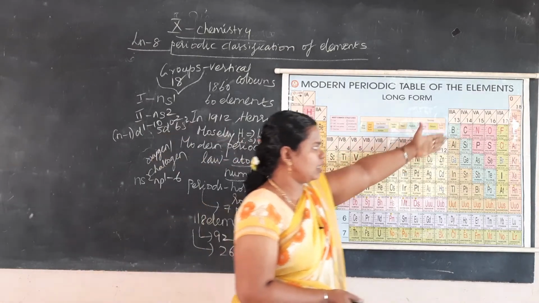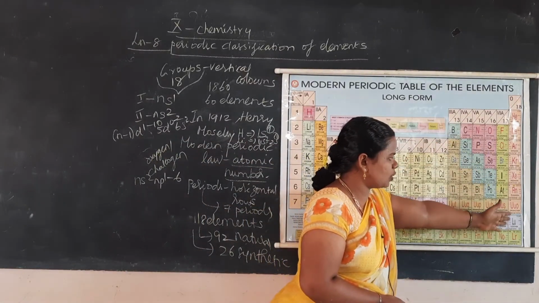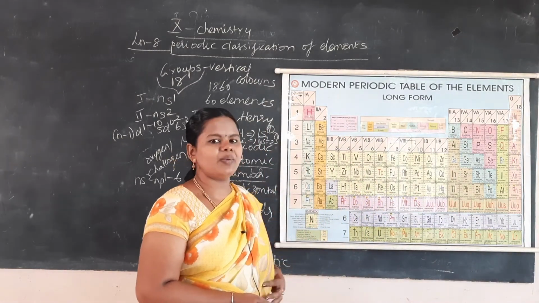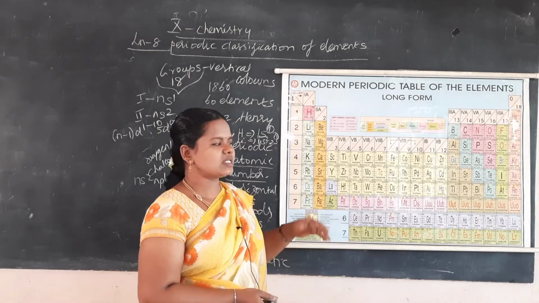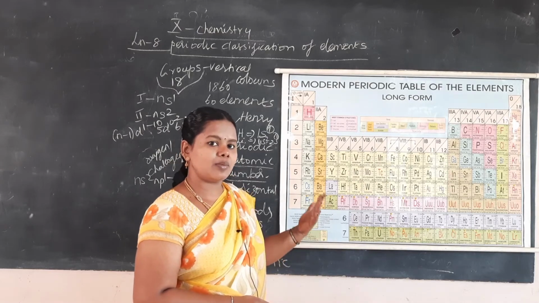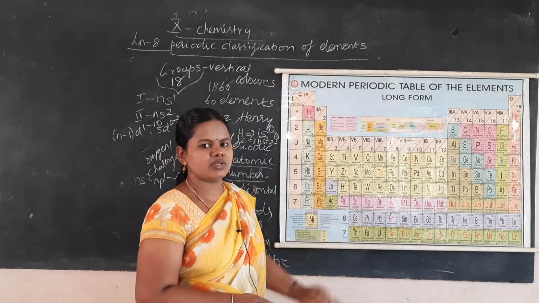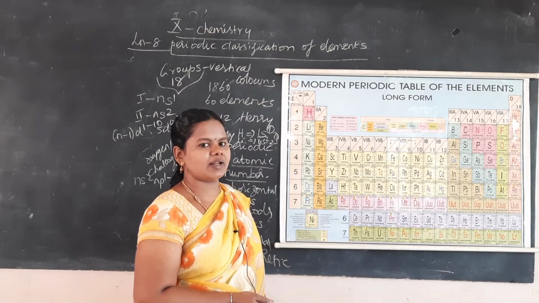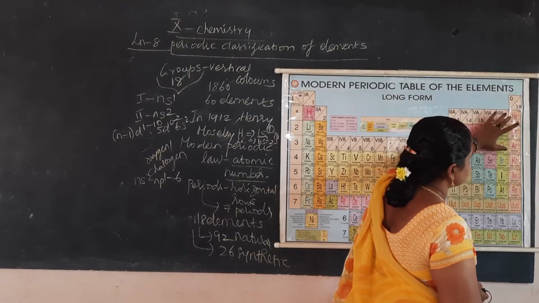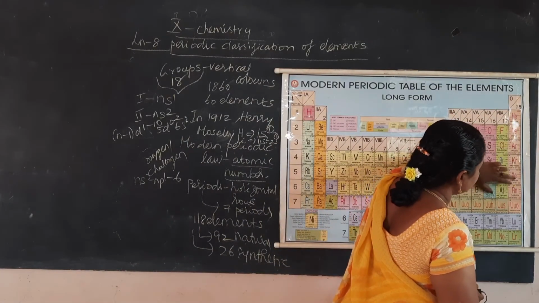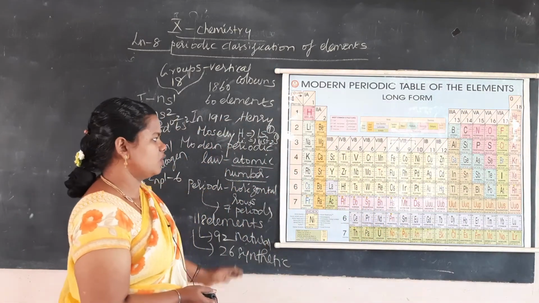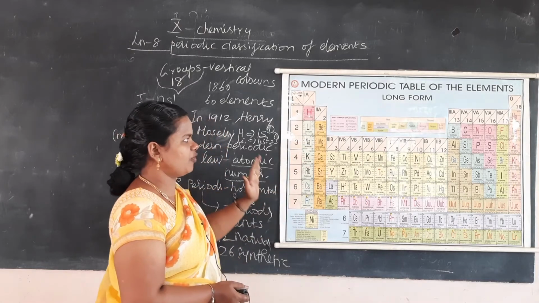This group is known as noble gases or rare gases. Here the orbitals are completely filled, so they are unreactive. Since they are unreactive, they find a lot of application. So it is known as noble gases. It is present in very small amounts, so it is known as rare gases. Noble gases, rare gases, or zero group elements have a completely filled configuration. For example, helium, neon, argon, krypton, xenon, and radon have completely filled configurations. So they are unreactive. This is about the group of elements.